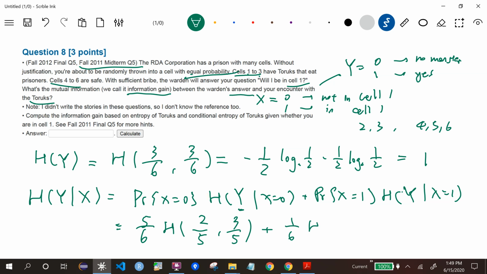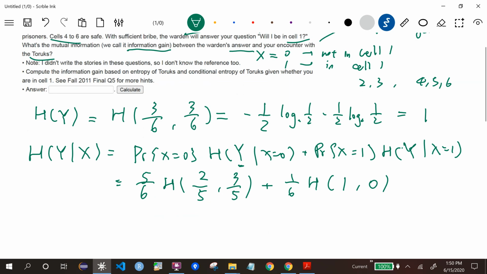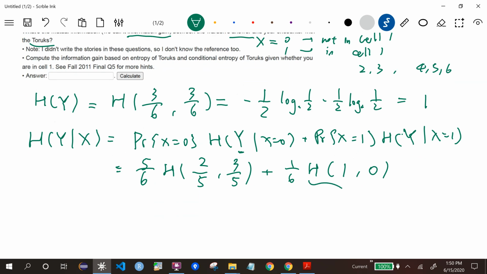Plus this, the entropy of, so 1/6 is the probability that I am actually in cell 1. In cell 1, I will meet the monster for sure. So it's 100% meeting and 0% not meeting. This is easier to solve. This is just 1 log 1 and 0 log 0, which is just 0. So this term disappears, and the other term is something that's hard to compute.